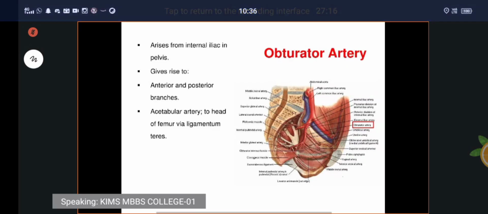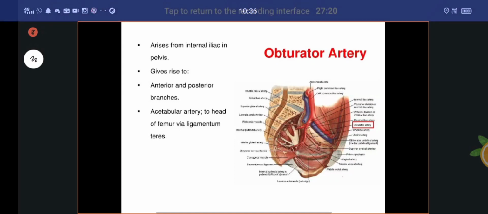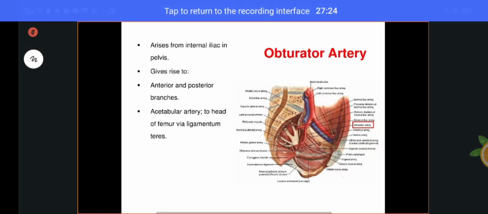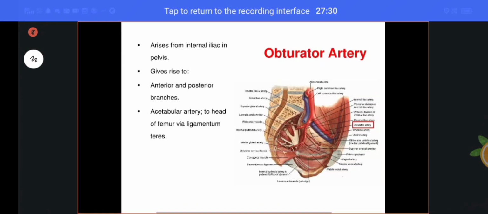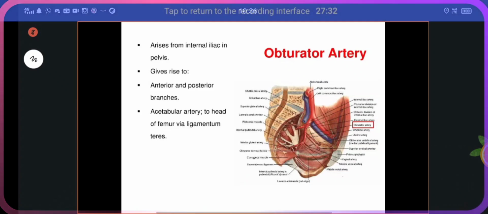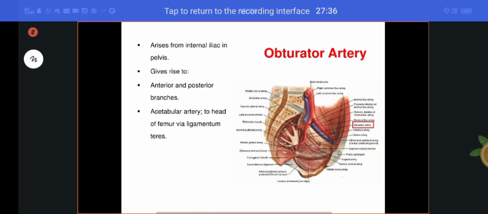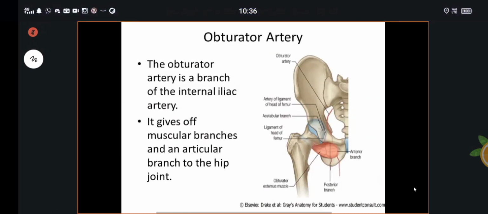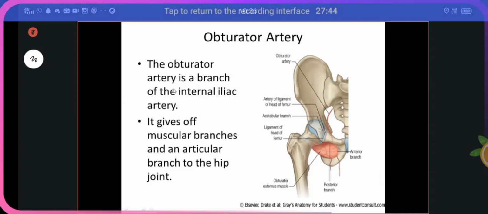Understand? It also supplies the acetabular artery. It supplies the head of the femur via the ligamentum teres. I told you, ligamentum teres. That is called the obturator artery, the branch of the internal iliac artery. It supplies the head of the femur through the acetabular artery via your ligamentum teres. Here, this is your obturator artery.